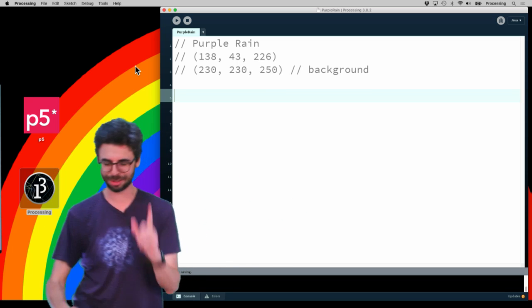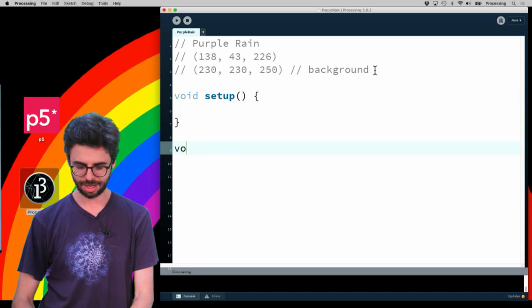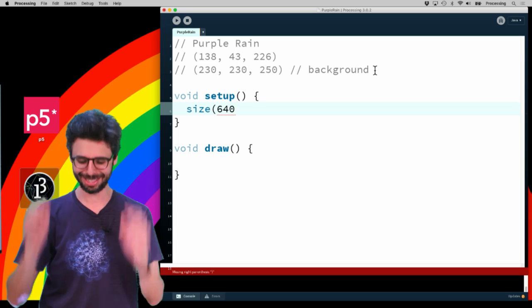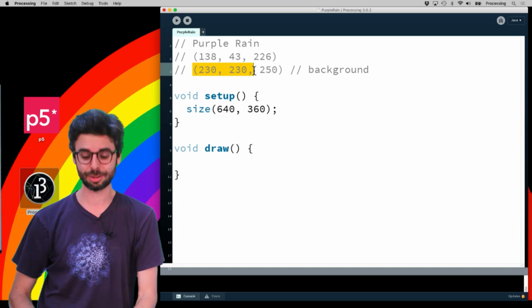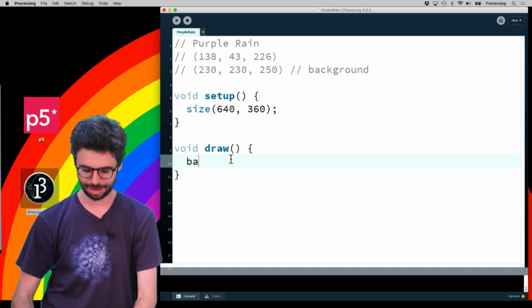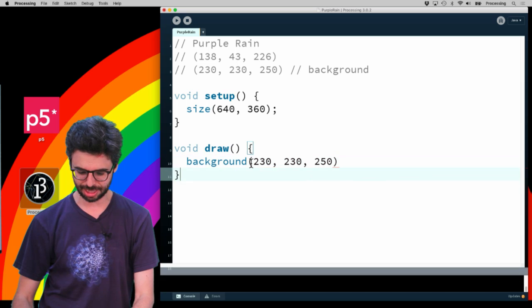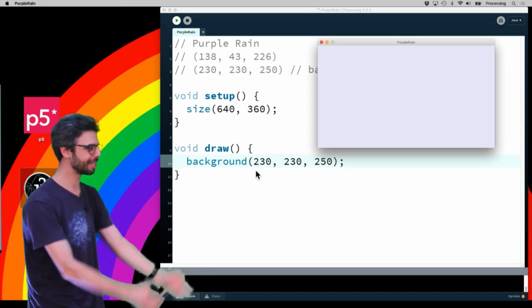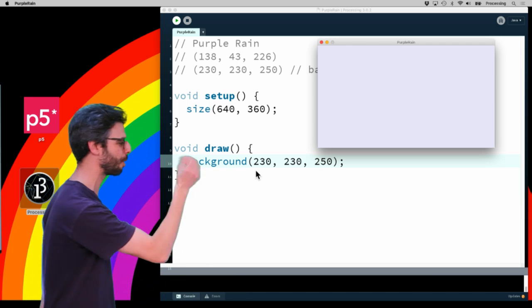Okay, let's get started. The first thing that I need to do is write a setup function and a draw function. And then I'm going to add the size function. My glasses are falling down on my face. The size function, and I'm going to take this wonderful color suggested and say background. I got an extra parenthesis here, and I need a semicolon, and I'm going to run this. And look at that, there we go. So this is the start. This is the scene. This is where I want my purple rain.